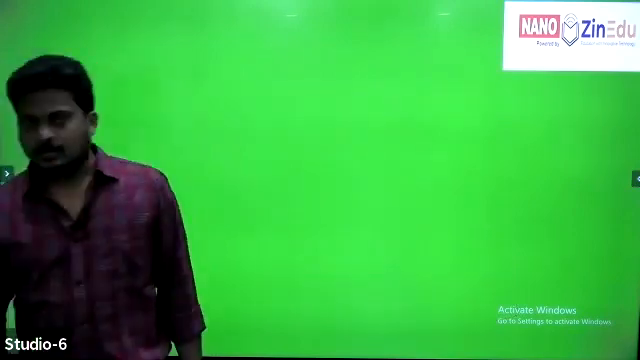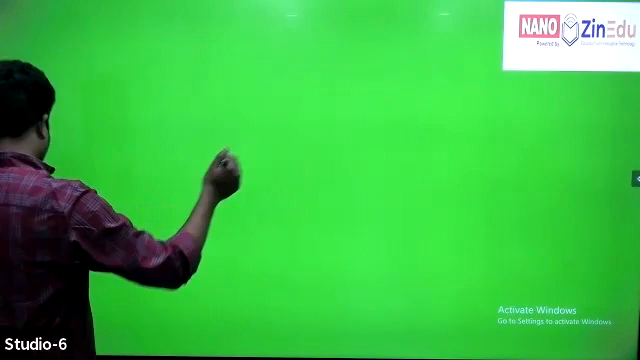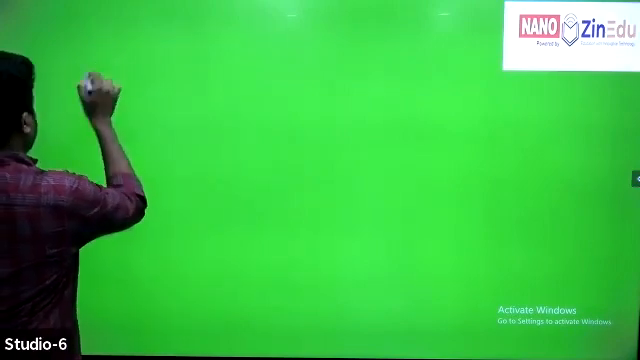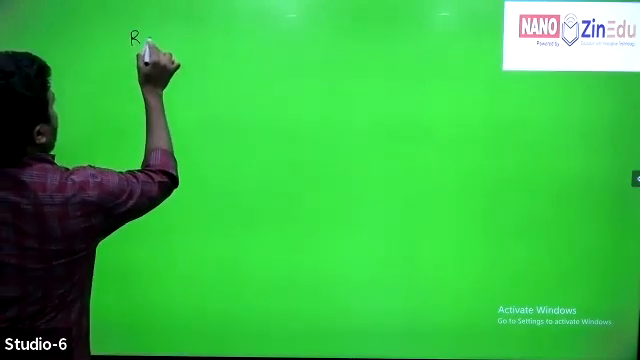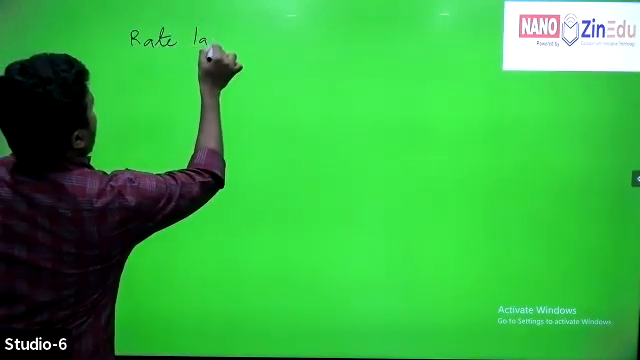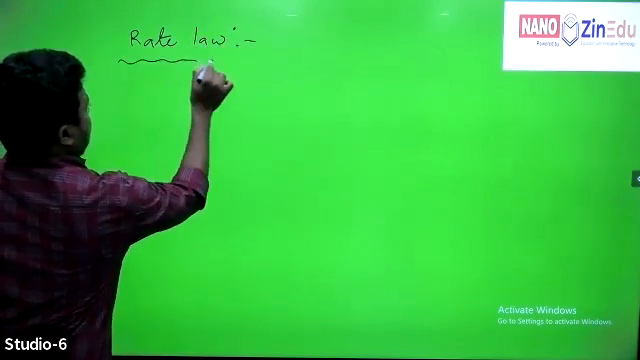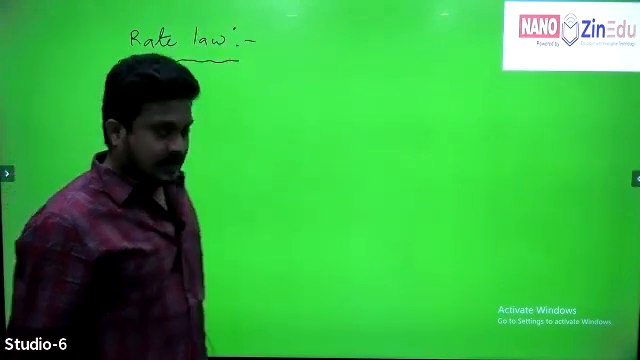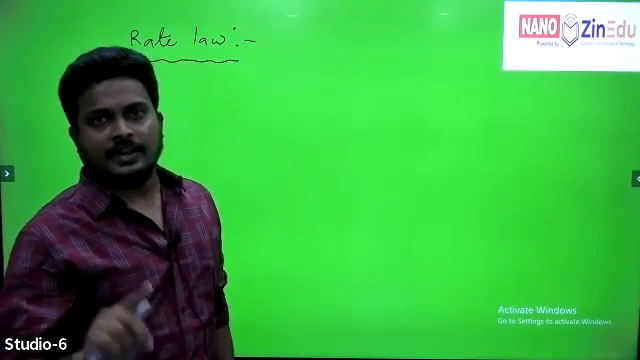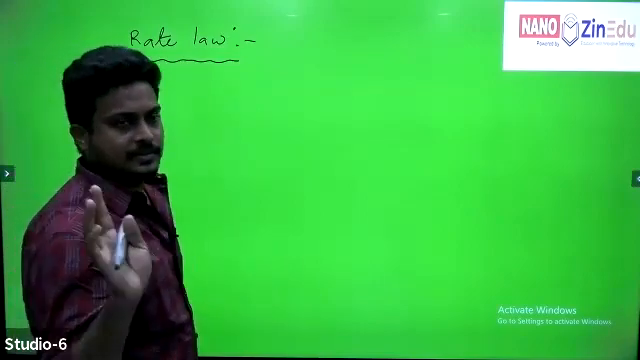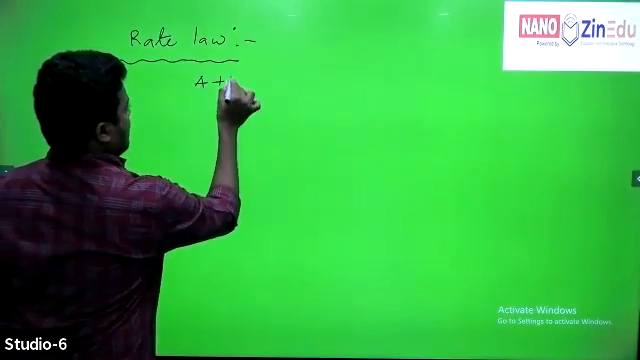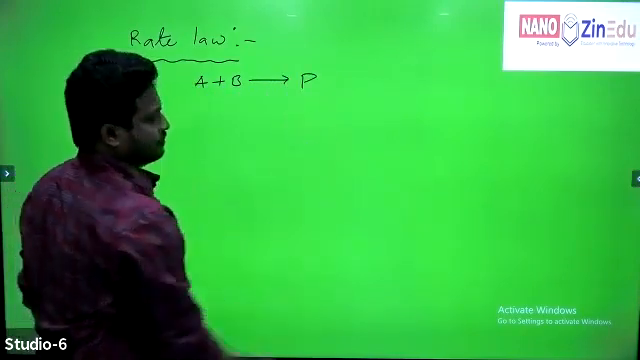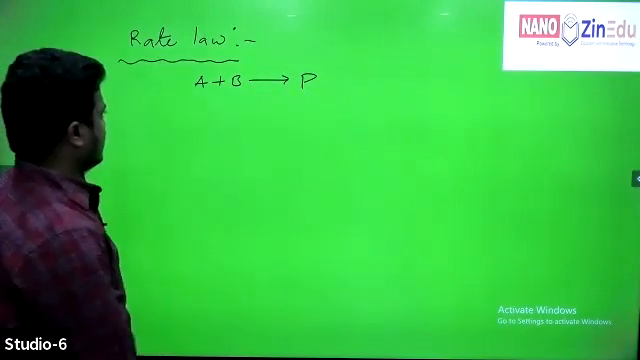Next one, rate law. How can you write the rate law? This is the most important one. Rate law gives the relationship between the rate of reaction and the concentrations of reacting species, only reacting species. For example, the given reaction is A plus B gives products.